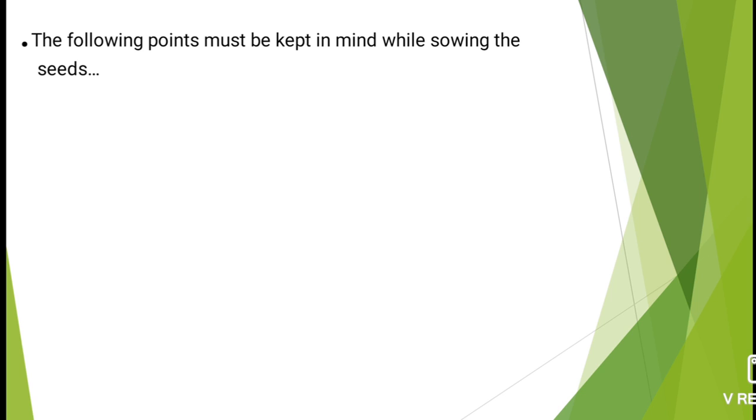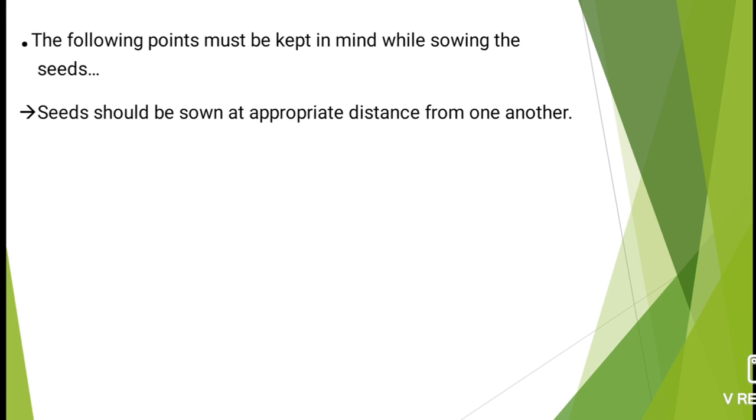The following points must be kept in mind while sowing the seeds. Now I will show a few points that farmers keep in their minds while sowing. The first point is that seeds should be sown at an appropriate distance from one another. This is the correct point, because if the seeds are sown in a crowded area, with many seeds in the same place,